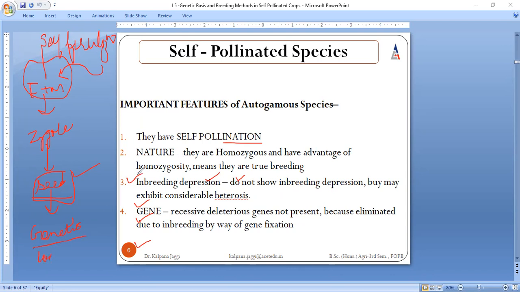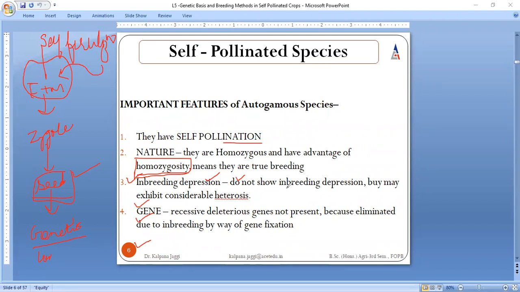This is the concept behind breeding in self-pollinated species: the genetic content is maintained throughout the lines, and as a result homozygosity is maintained. Homozygosity means whatever progeny is formed, it is similar in its genetic content to its parents, right? So this is the main feature.